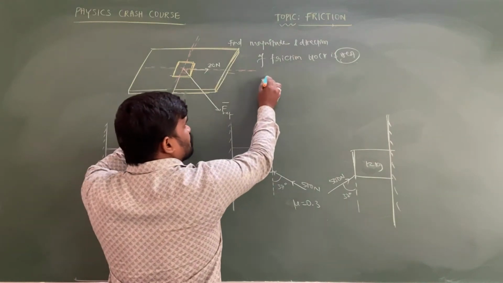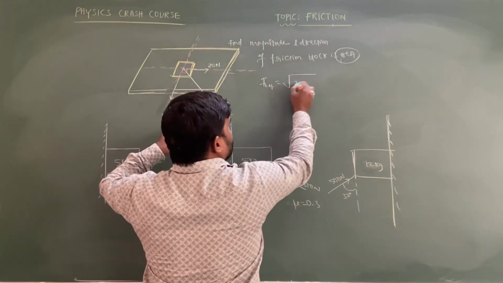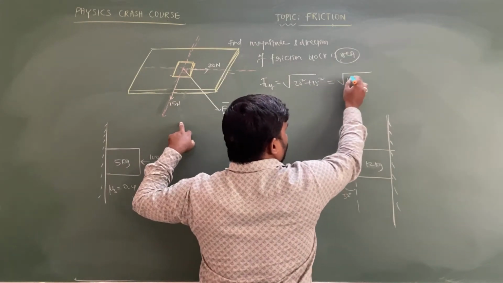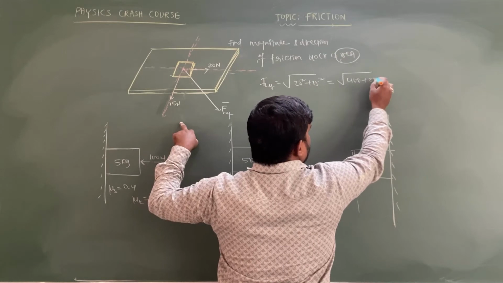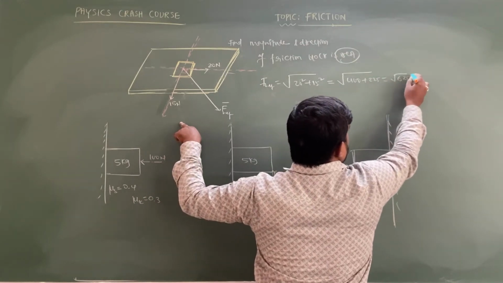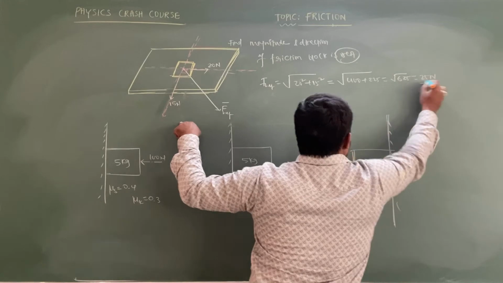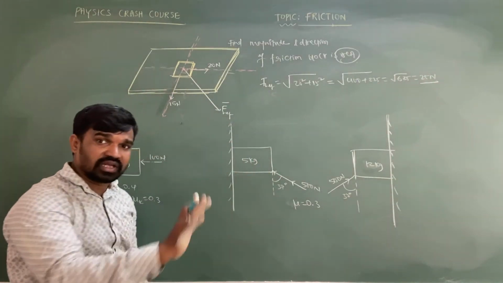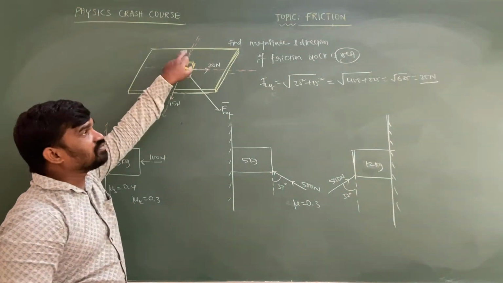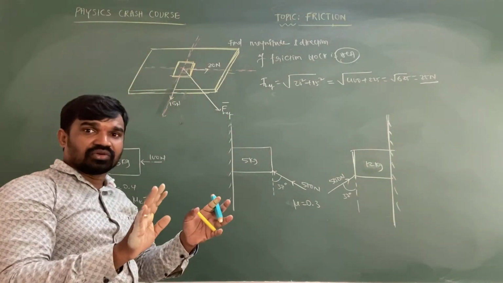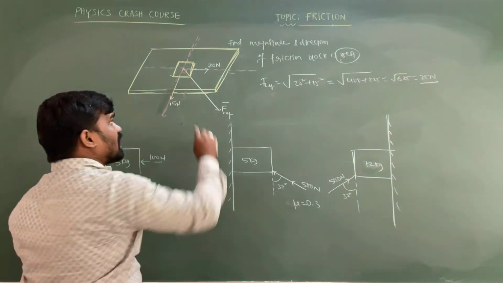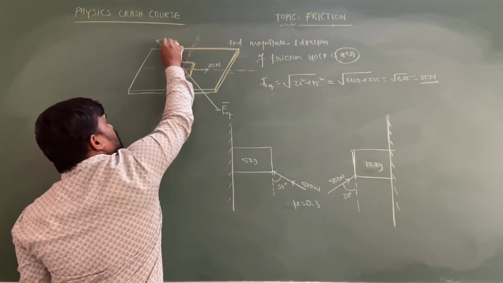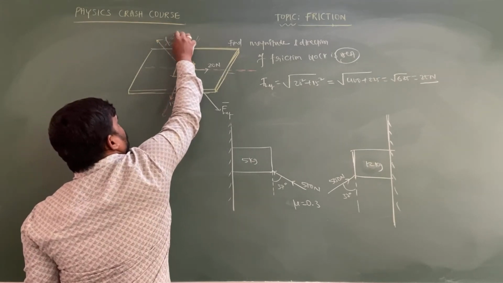So now the net force is equal to the root of 20 square plus 15 square, which is the root of 400 plus 225, which is the root of 625, which is equal to 25 Newton. So the resultant applied force is 25 Newton. So the static friction acting on this object is 25 Newton, but the static friction always acts opposite to the resultant net force. So this is the static friction, equal to 25 Newton.